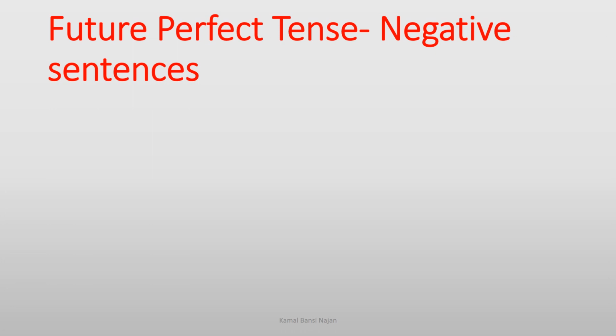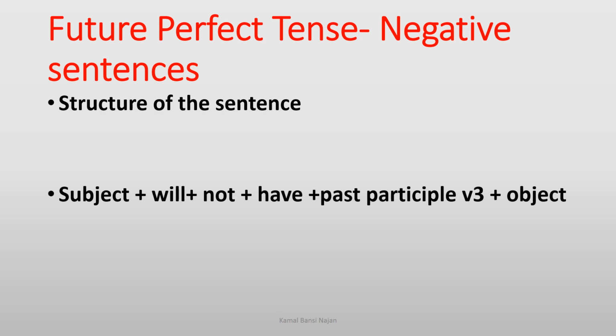Future perfect tense. Now let's move to negative sentences. We have to learn negative sentences, and for negative sentences, the structure of the sentence: subject plus will plus not plus have plus past participle, that is verb 3, plus object. Remember it well, not will come after will, and have will come before past participle verb 3. Learn it very well, then you will understand it.